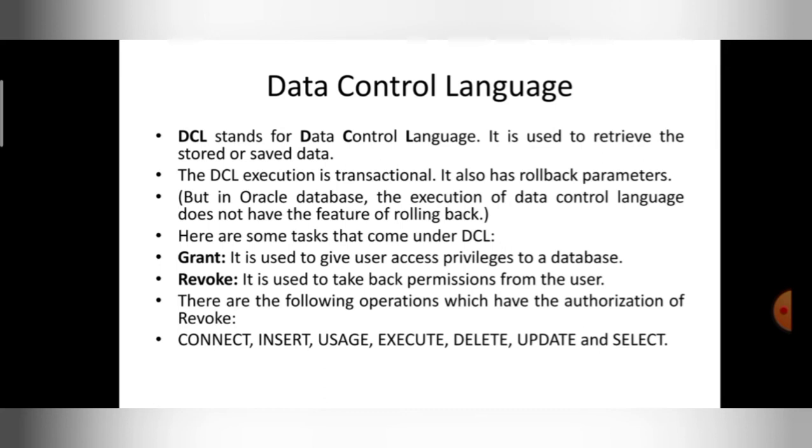Grant is used to give privileges to the user. Privileges means read privilege, write privilege, right? If you want to give any permissions to the user, you have to use the grant command, right?